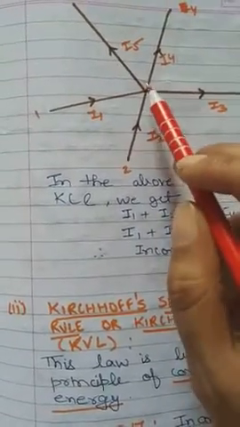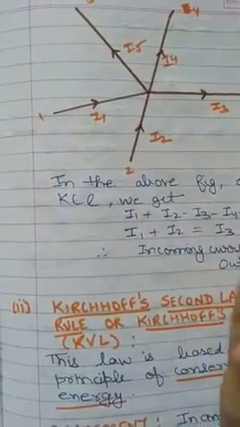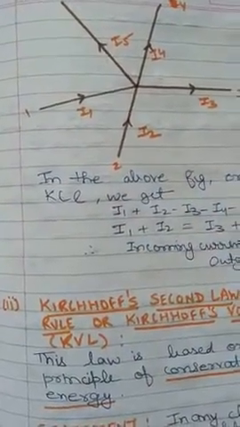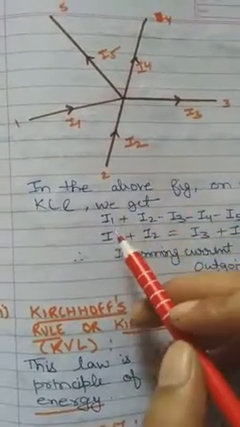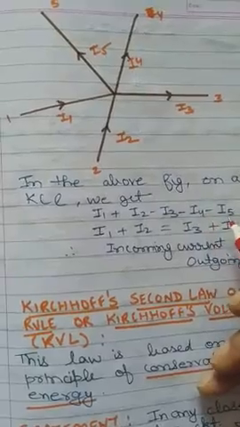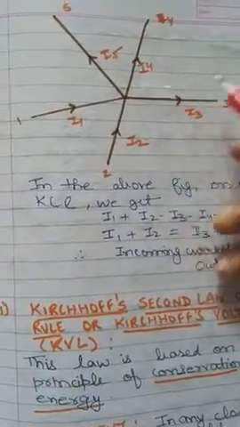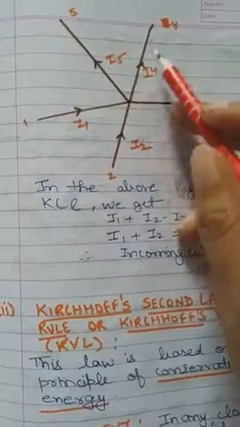So at this point, the summation of all these currents will be equal to 0 by Kirchhoff's current rule. We can write this as I1 plus I2 minus I3 minus I4 minus I5. Why minus? Because all these are going away from the junction. Is it clear? Opposite direction.